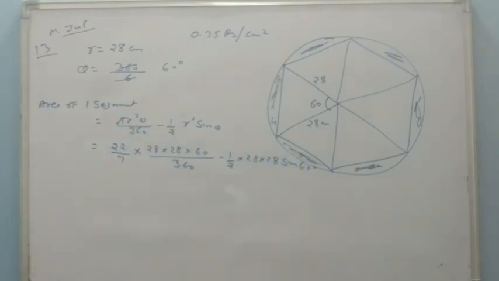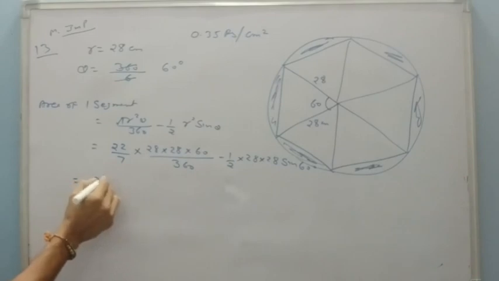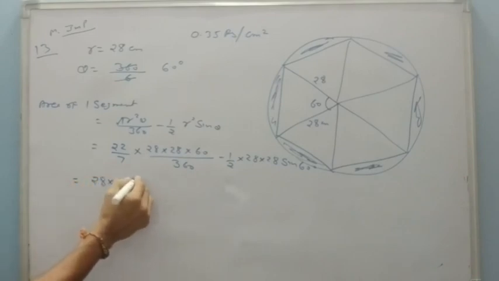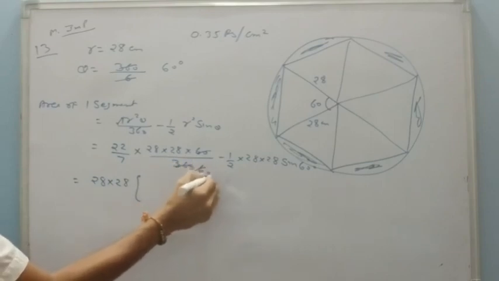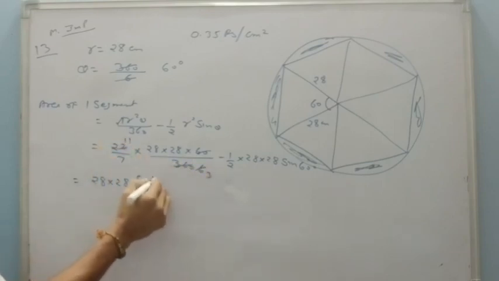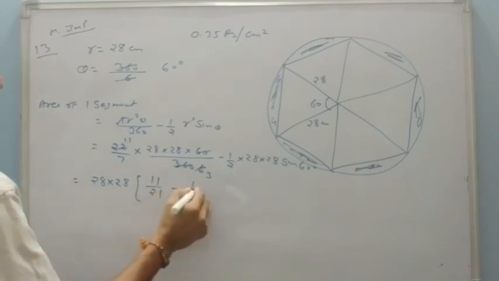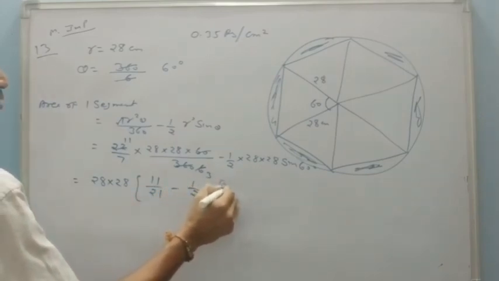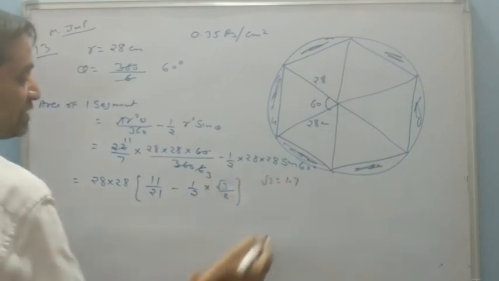Here again, as I always do, if there are radius with common parts, I take 28 into 28 out. This will cancel out as 6, or this is 11 upon 21. Here 1 by 2 sin 60 is root 3 by 2. It is given that root 3 is equal to 1.7 that I have to take.